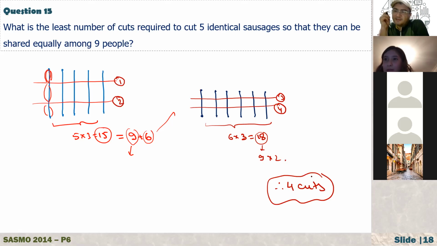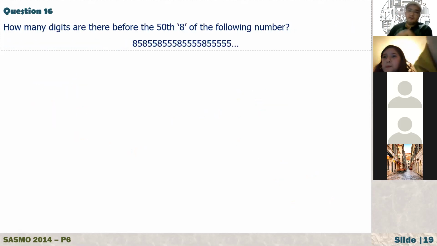Nazlı, did you get it? Yes. Are you sure? Yes. Fikriye, what do you think? Does it make sense? Yeah, I understood. Very good. So the answer is 4 cuts. If you can find less than 4 cuts, let me know. That is how I understand the problem and how we should solve this problem. Another question. Fikriye, read the question.